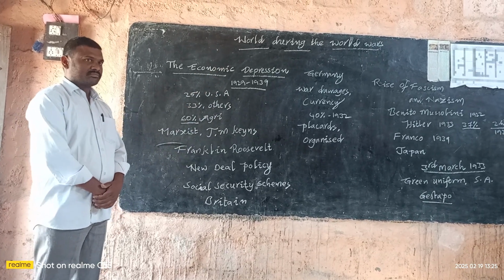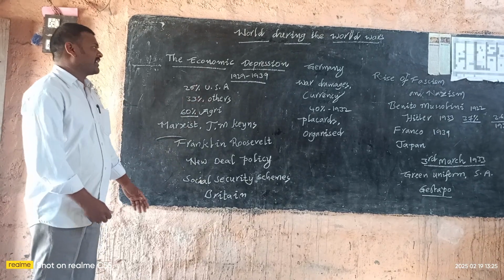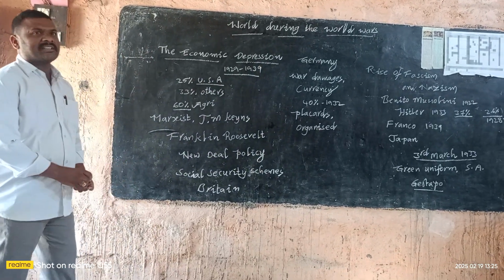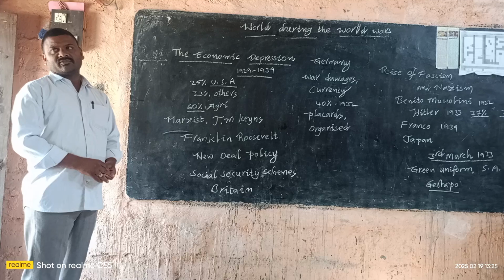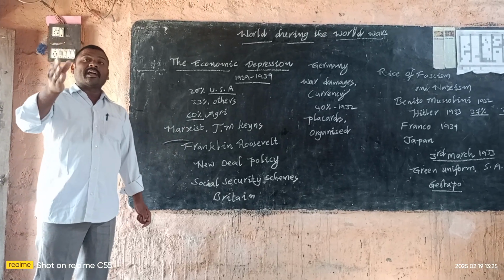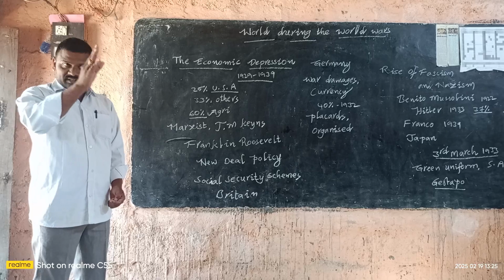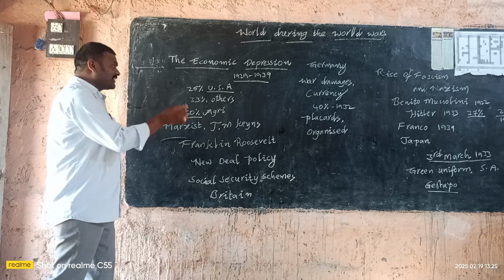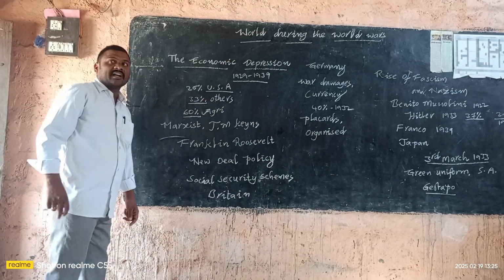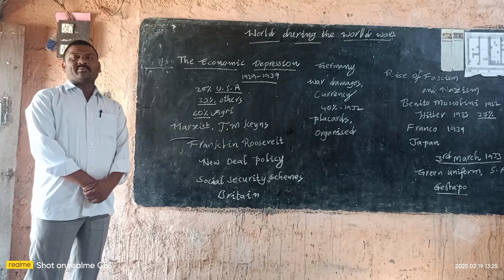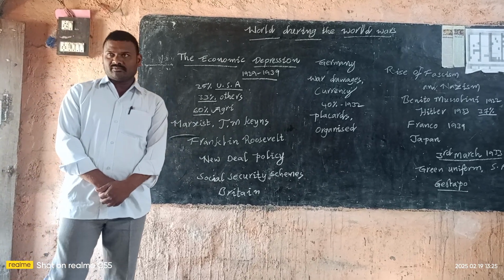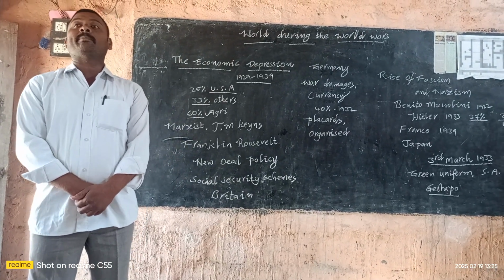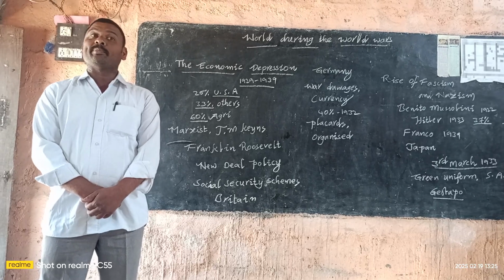Once again, we have to listen carefully. 1929 to 1939. If you observe, in the USA there was 25% unemployment. In other countries there was 33% unemployment. That means there was no work to do. Due to the unemployment, millions of people fell into pauperization. The people became very poor.